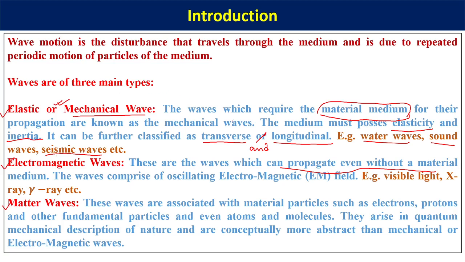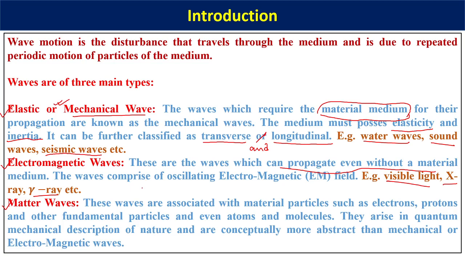So for example, what are the types? Types are visible light, the X-rays, the gamma rays, etc. That means the whole of electromagnetic spectrum. If you search electromagnetic spectrum in internet, you will get a whole lot of spectra, such as it starts with high frequency gamma ray, then goes down to X-rays, then ultraviolet, the visible rays.